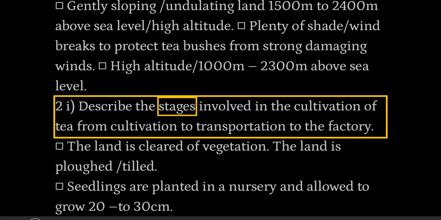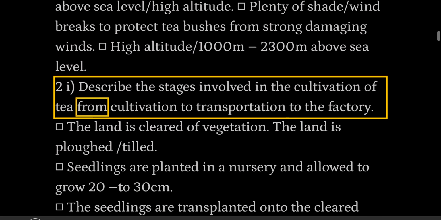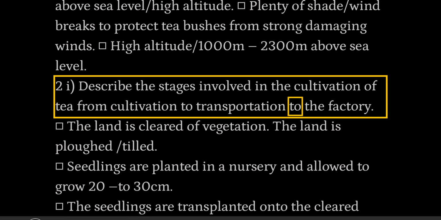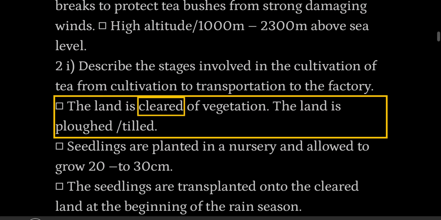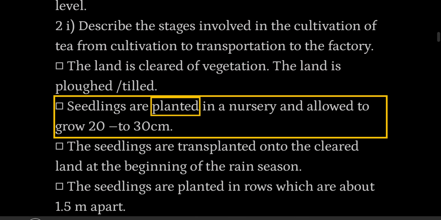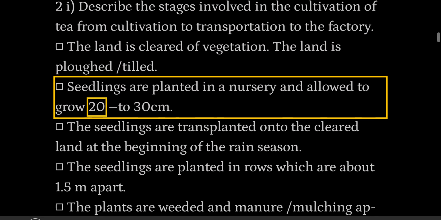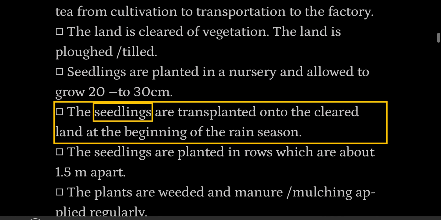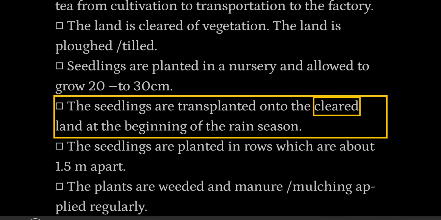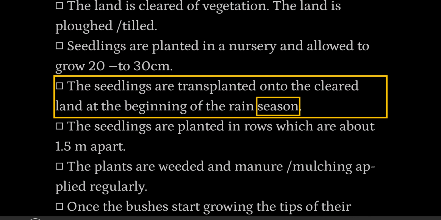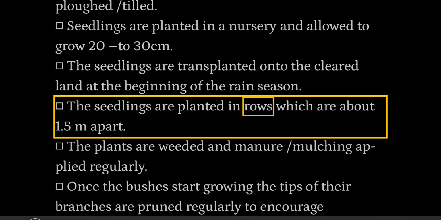2. Describe the stages involved in the cultivation of tea from cultivation to transportation to the factory. The land is cleared of vegetation. The land is plowed, tilled. Seedlings are planted in a nursery and allowed to grow 20 to 30 centimeters. The seedlings are transplanted onto the cleared land at the beginning of the rain season. The seedlings are planted in rows which are about